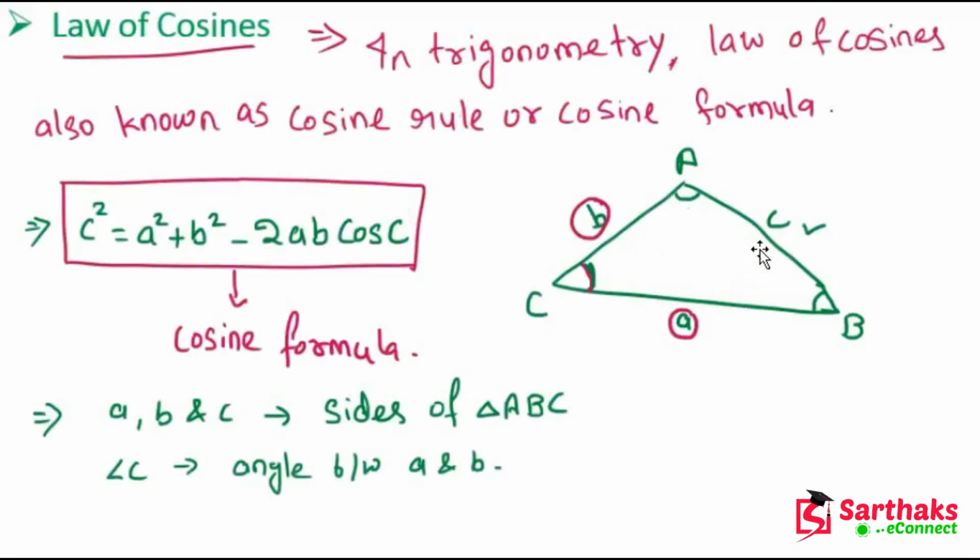So now let's see some formulas. Let's suppose we know the values of b and c, and we have to find the value of a.